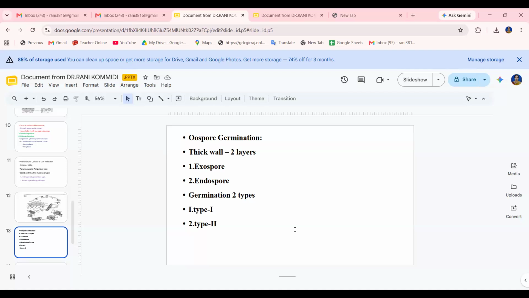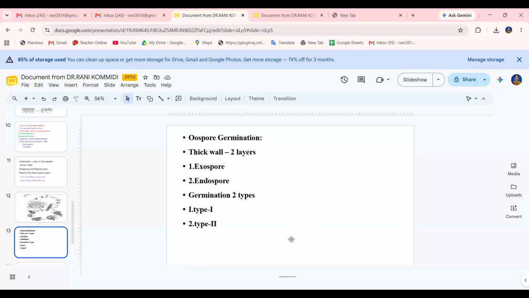And then the oospore germination. The oospore undergoes rest for several months, because reproduction occurs in unfavorable conditions only. During the resting period, the host tissue shows hypertrophy and then decays. So the oospores are set free.